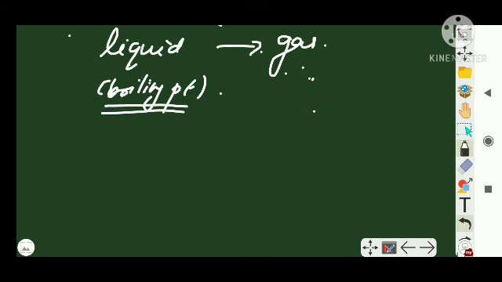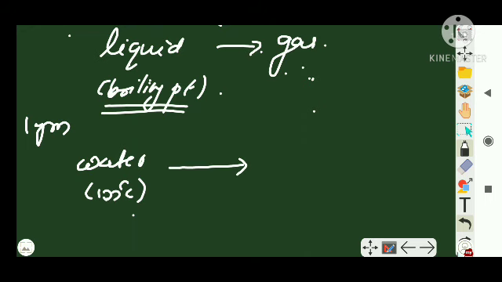Let us talk about water and water vapor. Let us say I am going to take water and we are going to consider 1 gram of water, and let's say the water is at 100 degrees Celsius. Now I require some heat to convert this water into steam.